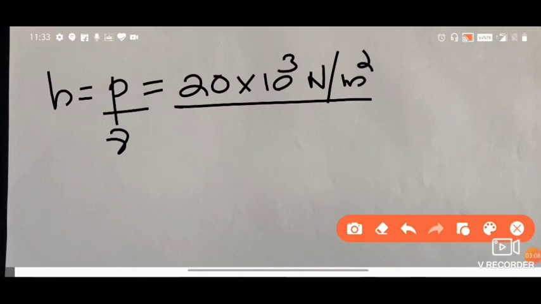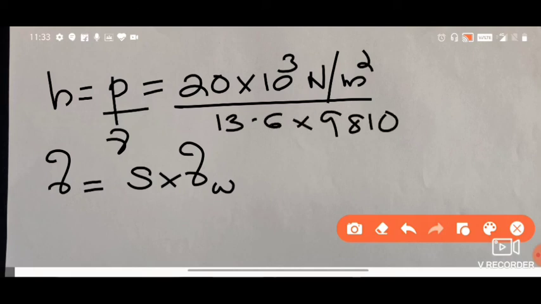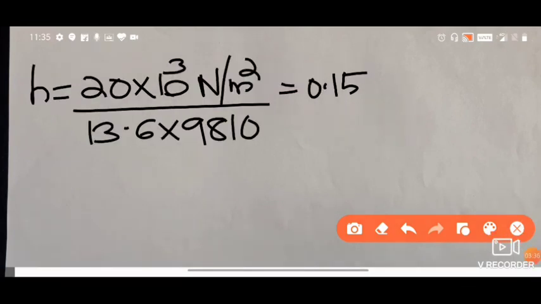So here this is the equation. H is equal to P by gamma. Pressure is 20 into 10 raised to 3 Newton per meter square, and gamma is for mercury. For mercury the gamma is nothing but S into gamma of water. So S is 13.6 into 9810. So this is how you calculate. Then you will be getting the value. So this is how much you get. You will be getting 0.15 meters of what? Which liquid are you using? You will be using mercury. So that's how you find it.